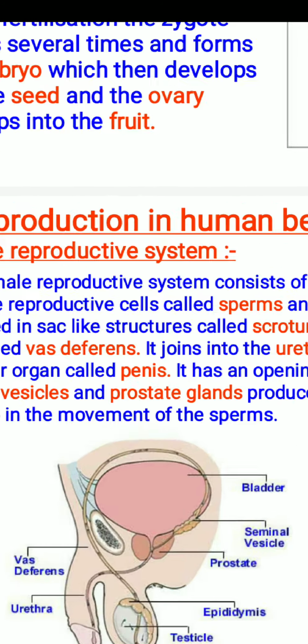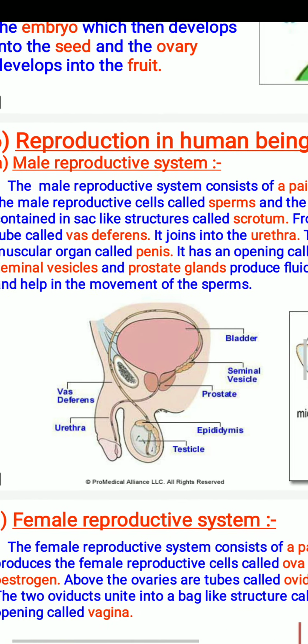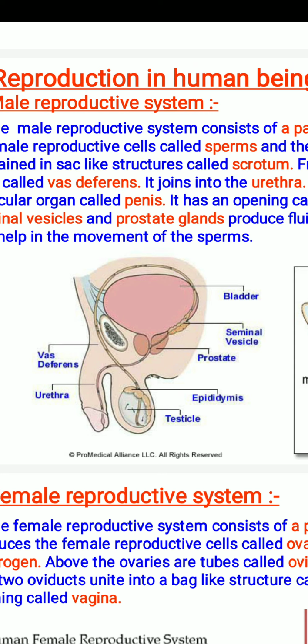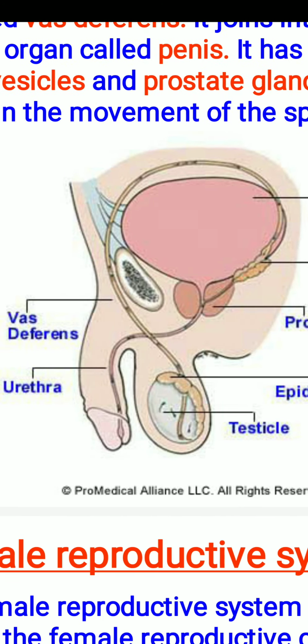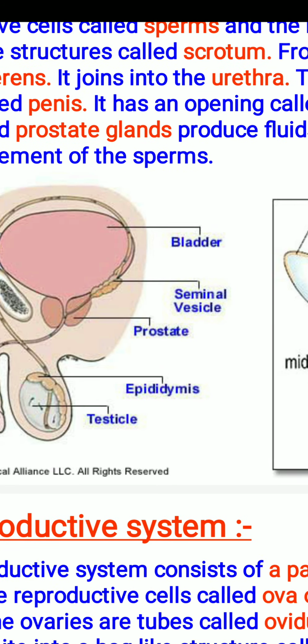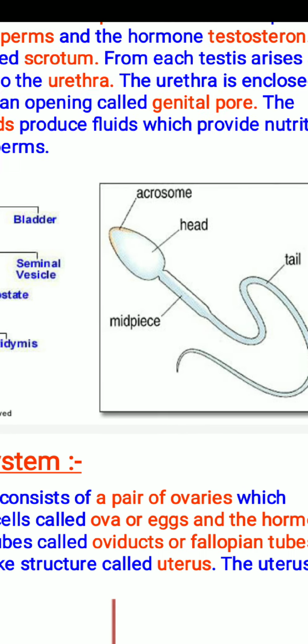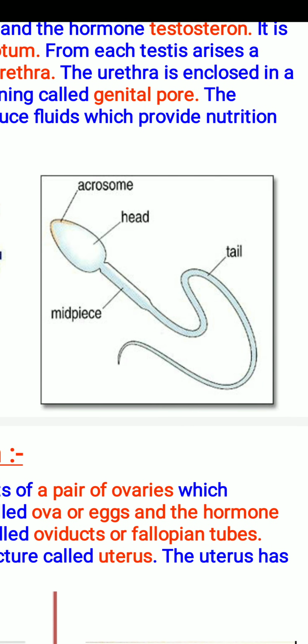These organs are associated with the male reproductive system and you can easily identify their position. These are the organs and their position and structure. You already know about the function of these organs. Here is the structure of sperm. It contains a long tail, midpiece, head and acrosome.